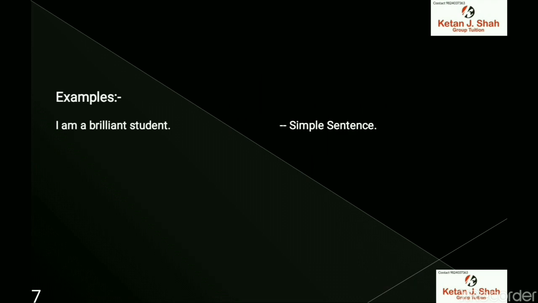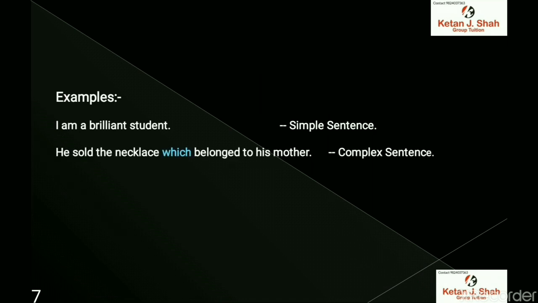Examples: I am a brilliant student. It is a simple sentence as it does not have any conjunction and it is not made up of two sentences. He sold the necklace which belonged to his mother is a complex sentence, as which is a subordinator, and he sold the necklace is the first sentence and belonged to his mother is the second sentence.